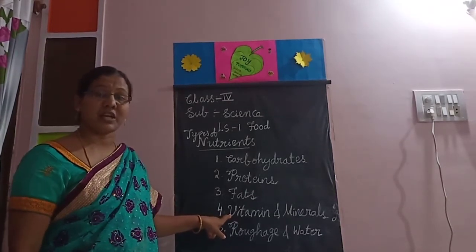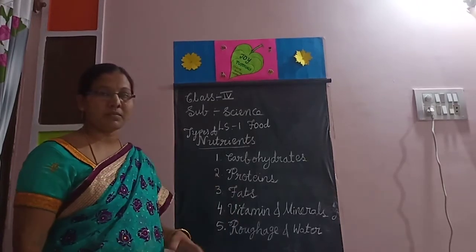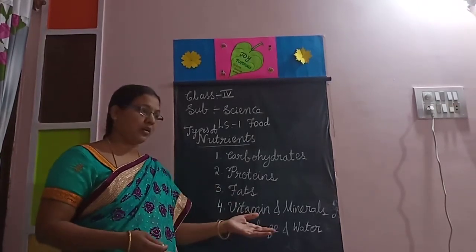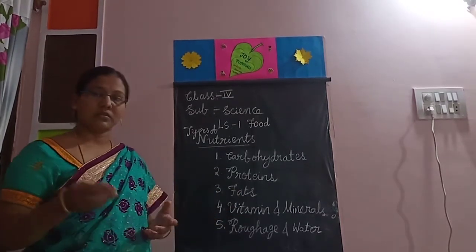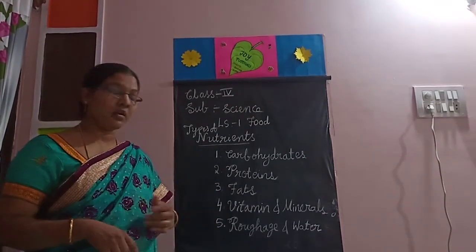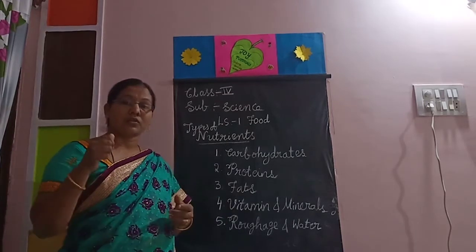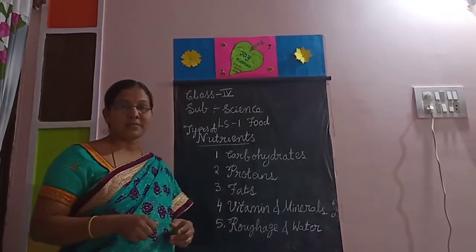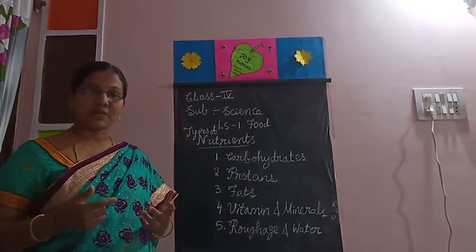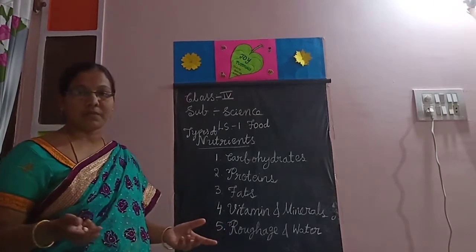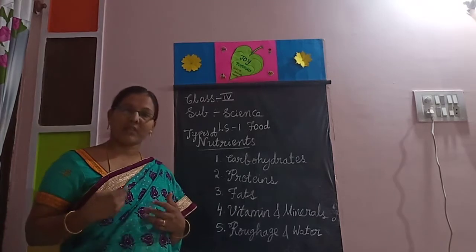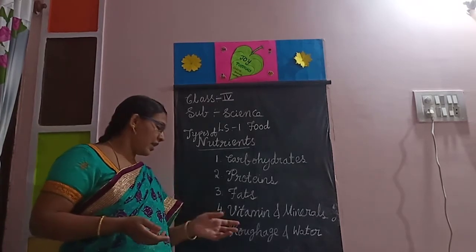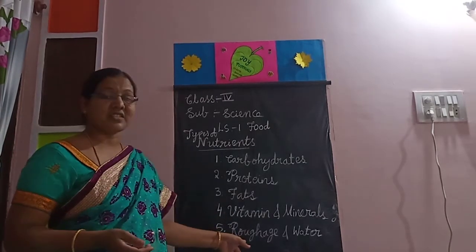Very essential. Some microbes will enter our body. Nowadays, corona is famous. Naturally, that microbe will enter our body. These vitamins and minerals help fight the microbes. If we have more resistance power, we can kill the microbe. If we have less resistance power, that microbe is dominant and we will get the corona disease. Understood, children?